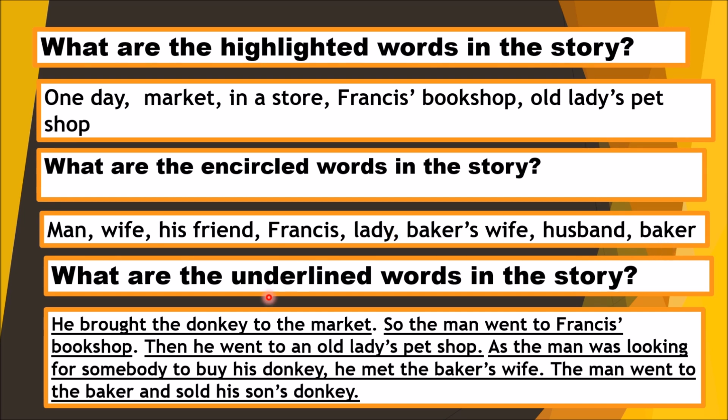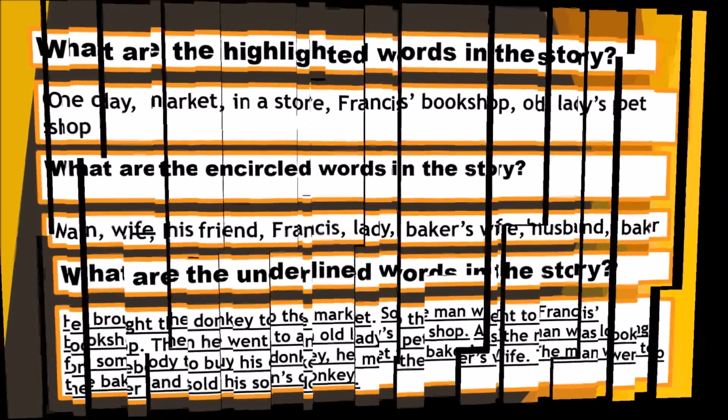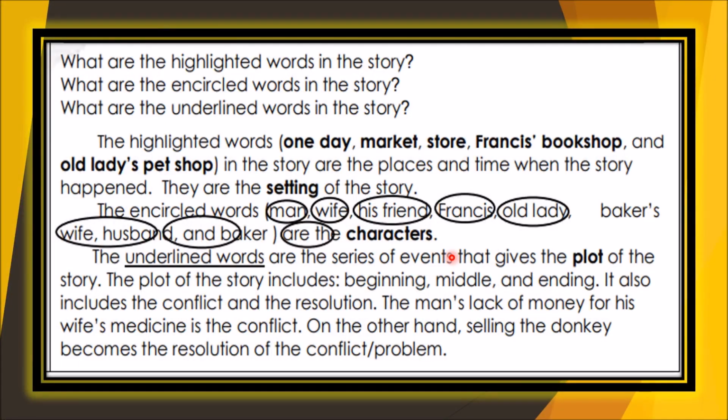Then what are the underlined words in the selection in the story? Okay, these are the underlined words. That tells about what happened in the story, right? Again, what are the highlighted words in the story? What are the encircled words in the story? What are the underlined words in the story?